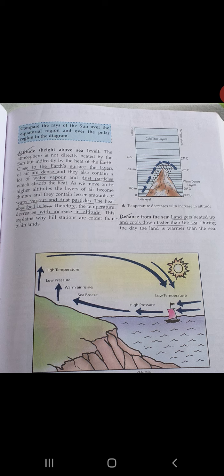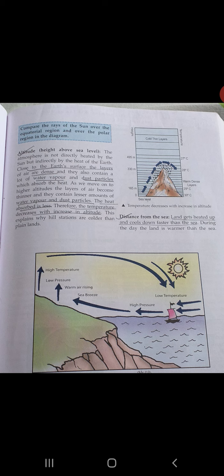Okay, so close to the earth's surface the layers of the air are dense and they also contain a lot of water vapor and dust particles which absorb the heat. As we have read already, when we were reading about the layers of the atmosphere, we already have the knowledge that the layer near the earth's surface is the densest, and the presence of all the gases, water vapor and dust particles is most near the earth's surface.